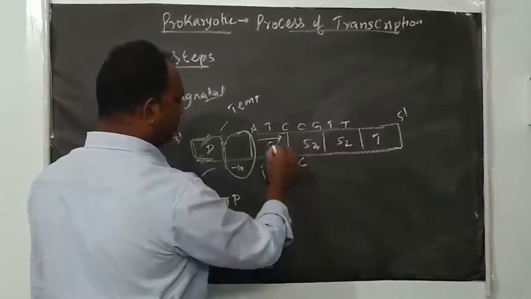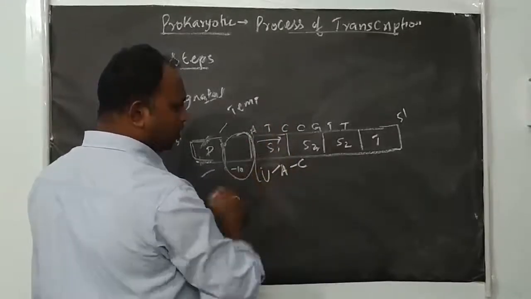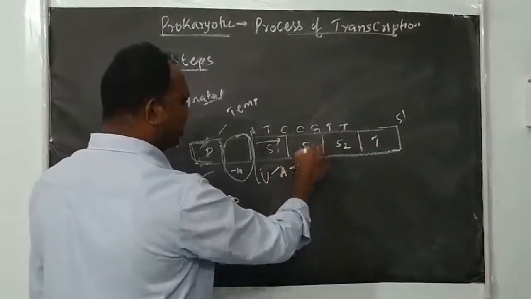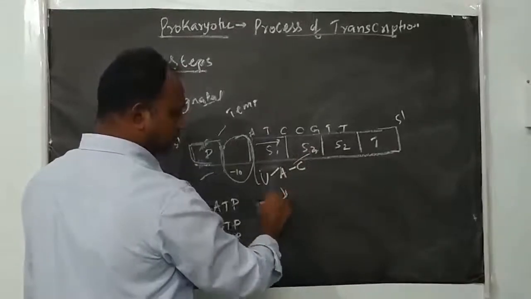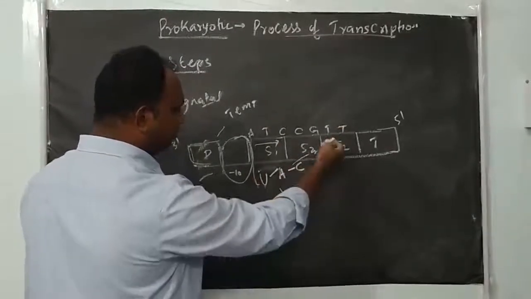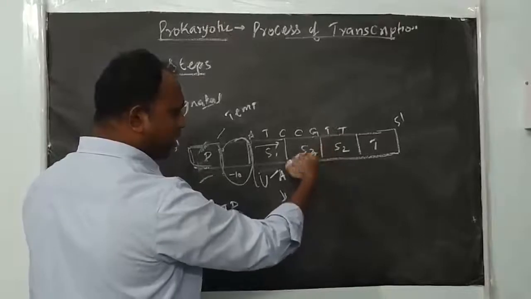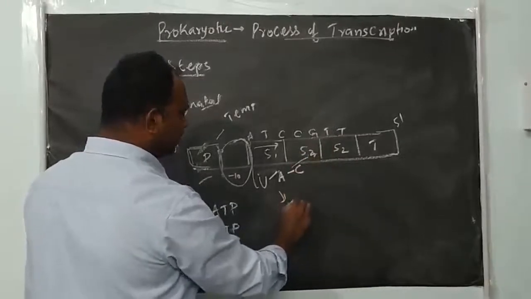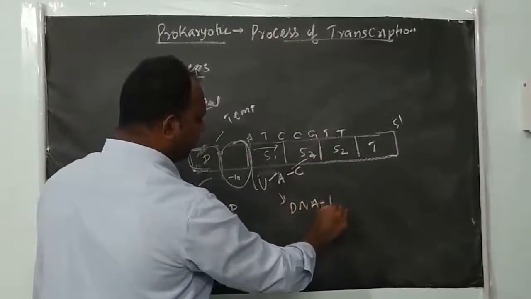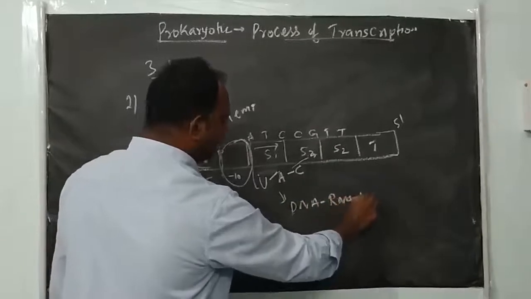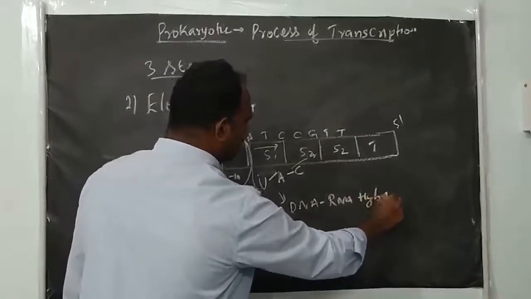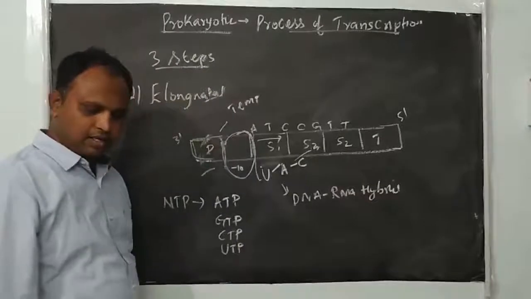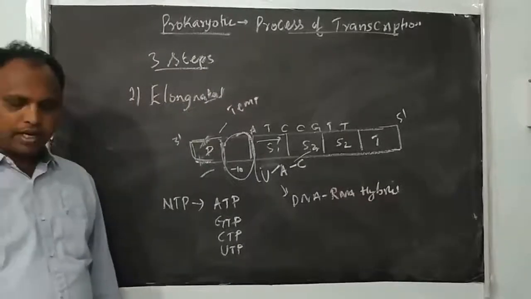So the RNA is not separated. RNA along with the DNA is attached. So it is a chain that reads the bases on the template. Based on that, it adds nucleotides and polymerizes, so that it forms a DNA-RNA hybrid molecule. Like that it will go. Okay, a DNA-RNA hybrid will develop.